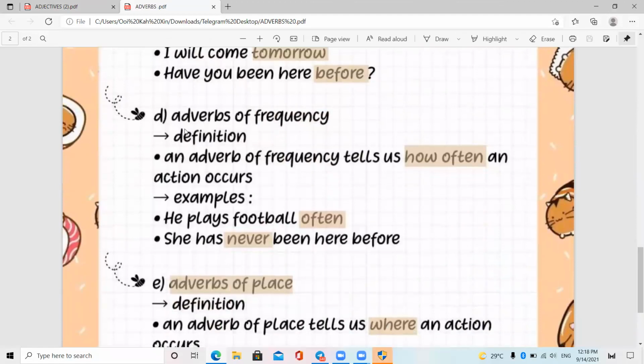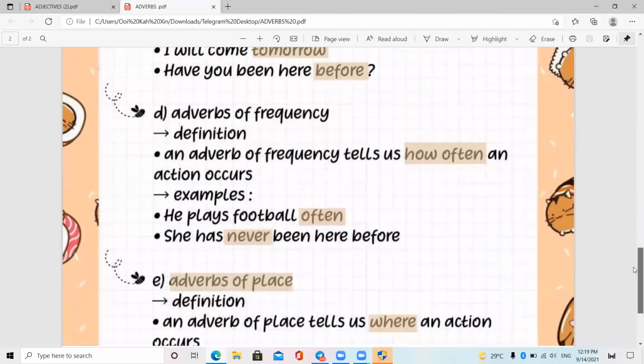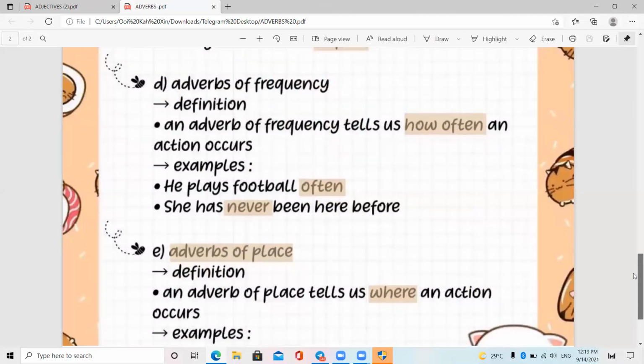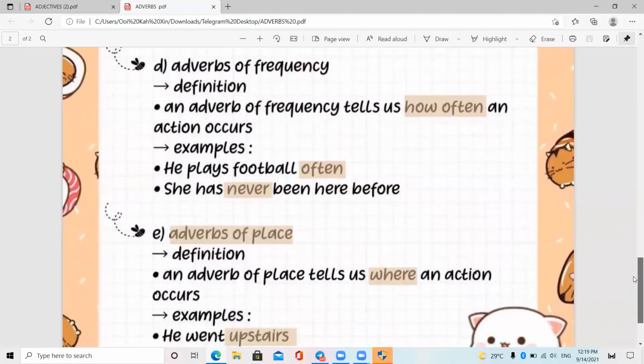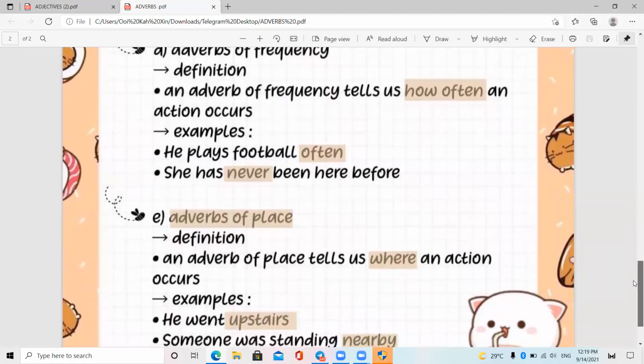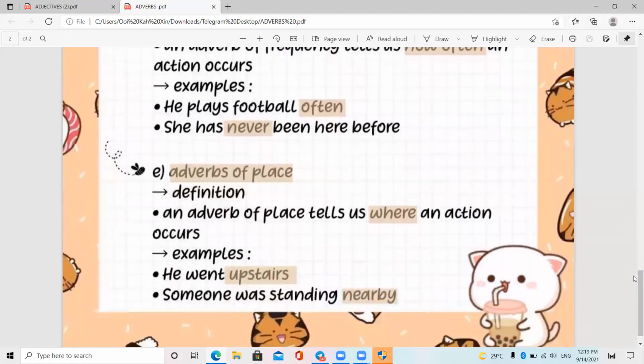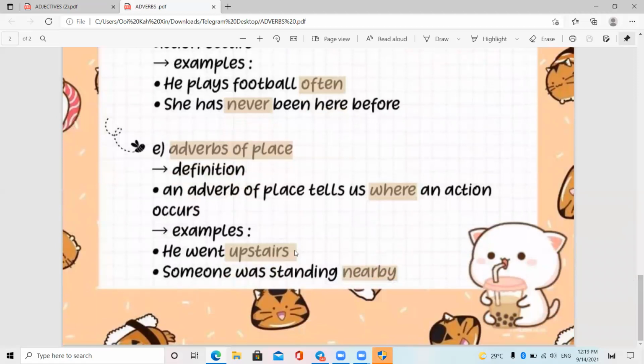Adverb of frequency definition: an adverb of frequency tells us how often an action occurs. Example, he plays football often. She has never been here before. Adverb of place definition: an adverb of place tells where an action occurs. Examples, downstairs, someone was standing nearby. Okay, these are adverbs.